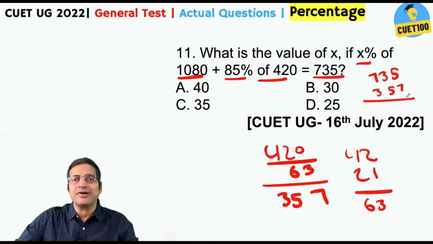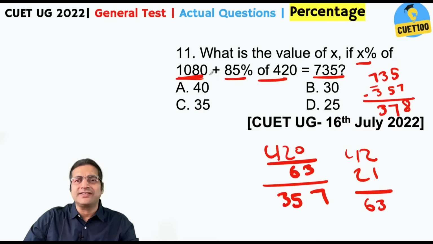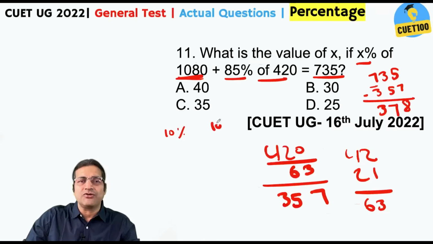And how much do you get from this subtraction? 8, right. 12 minus 5, 7. And then here you are left with 6, 378. Now look at 1080. So we know that x% of 1080 is 378. Now 10% of 1080 would be 108.